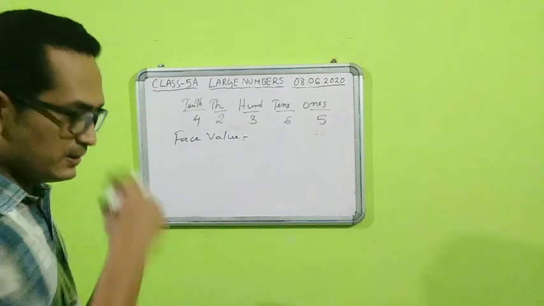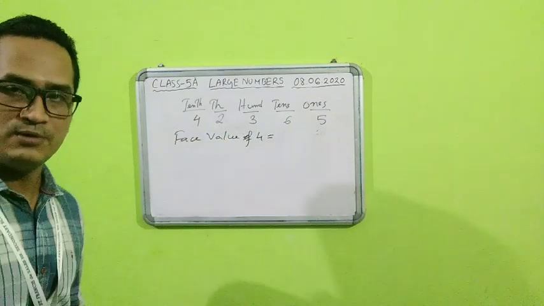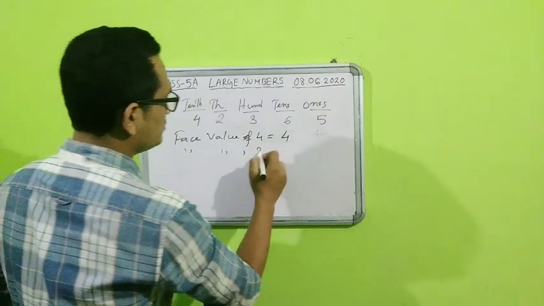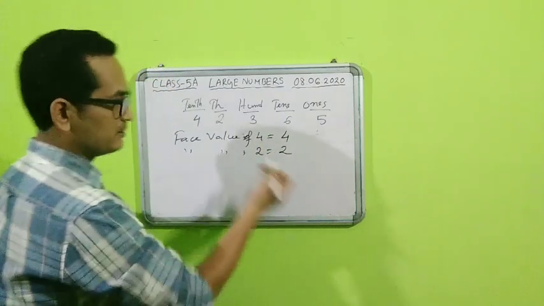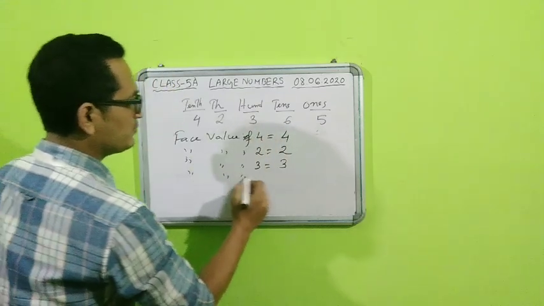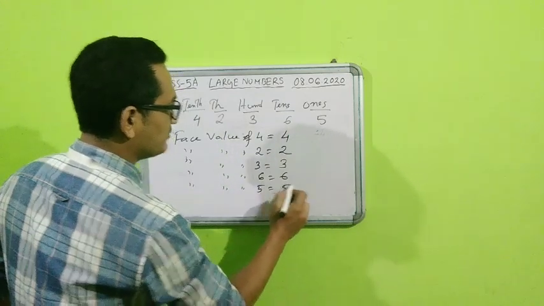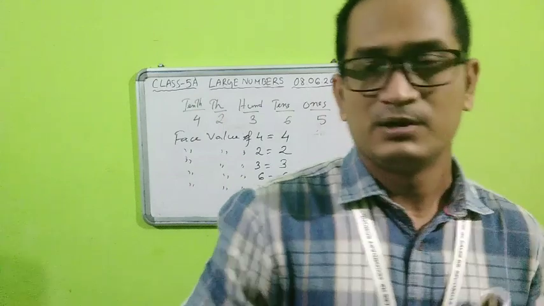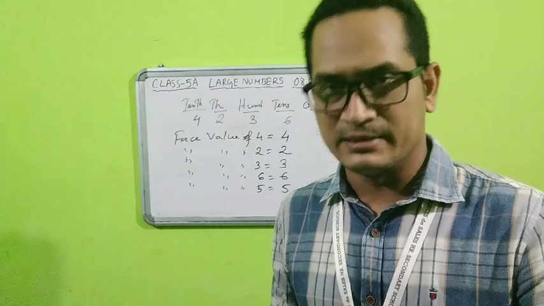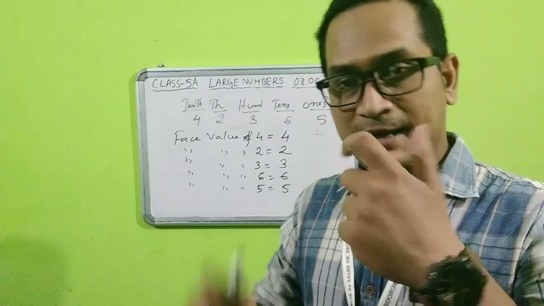Students, about face value: if I say face value of 4, what is the face value of 4? It will be 4 only. What is the face value of 2 in this number? That will be 2 only. Face value of 3 will be 3 only. Face value of 6 will be 6, and face value of 5 will be 5 only. That means to get the face value, you need not multiply anything. You need not do anything at all. You simply write the same digit only.